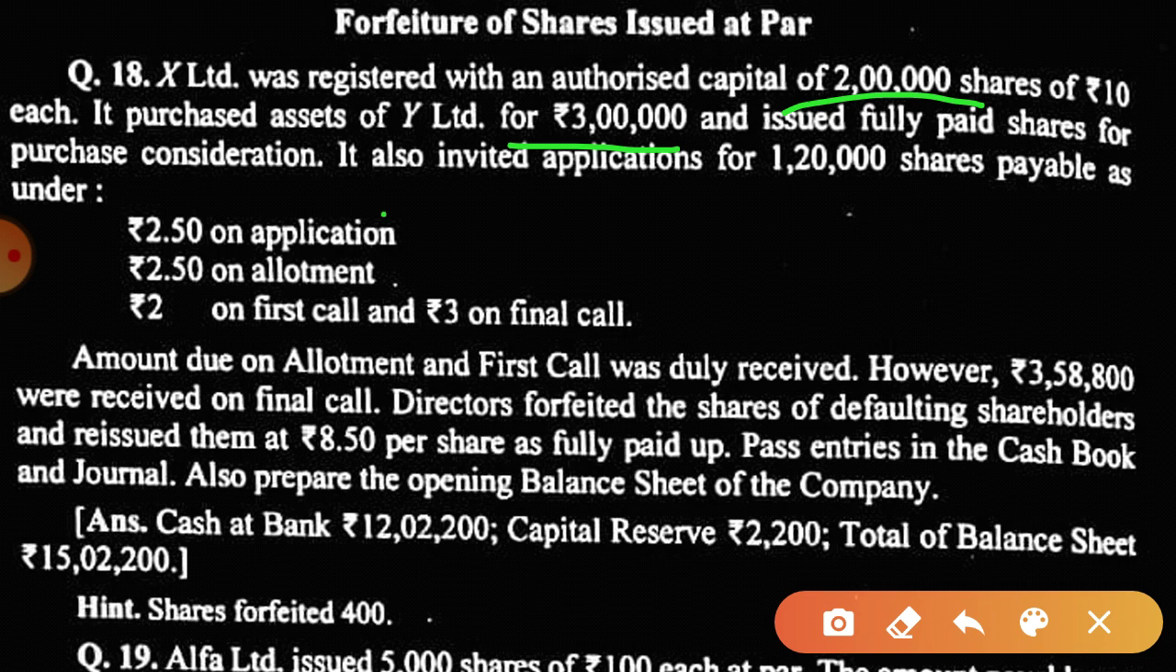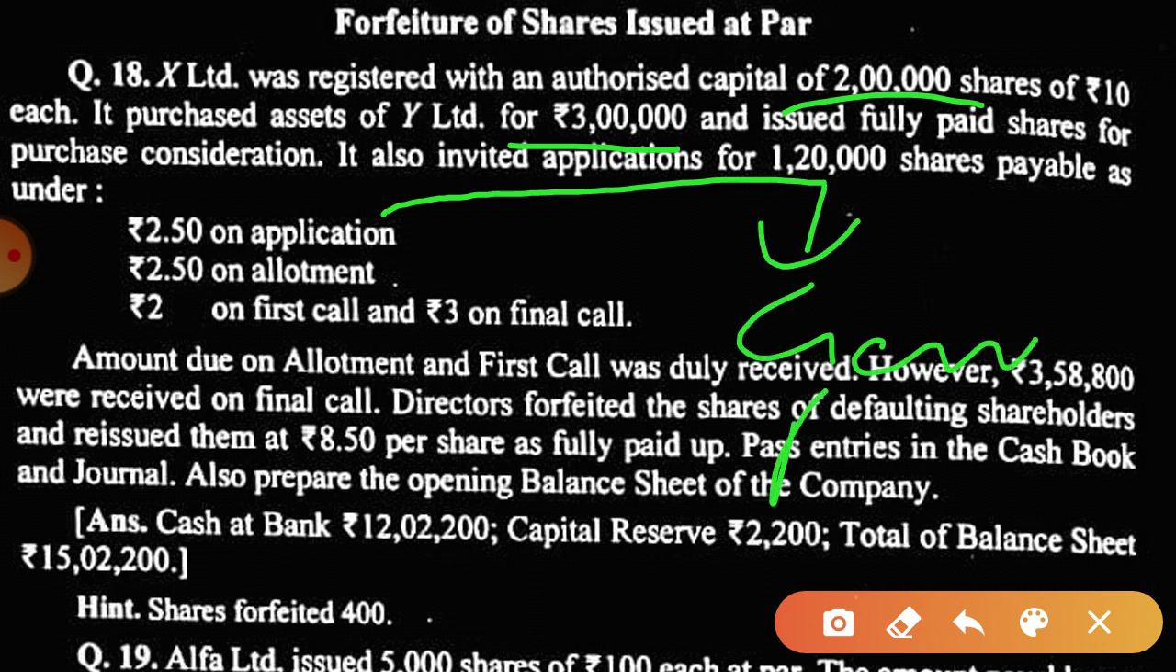Now, it also invited applications for 1,20,000 shares payable. So this is to the general public. The amount is 2.5 on application, 2.5 on allotment, 2 on first call and 3 on final call. The amount due on allotment and first call was duly received. However, 3,58,800 rupees is received on the final call. That means calls in arrear is on the final call.